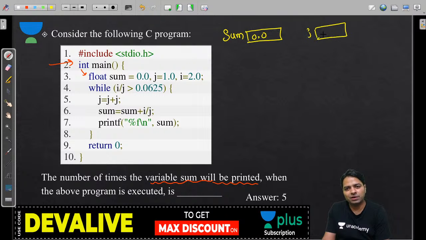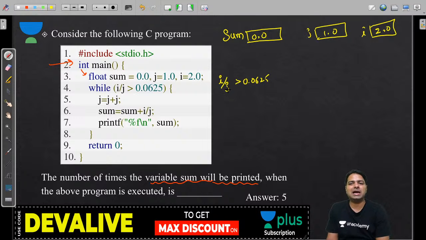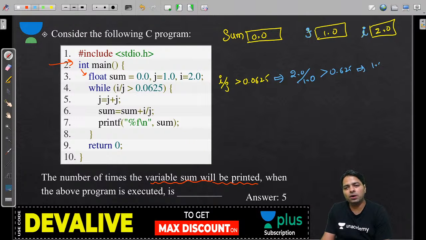sum is 0.0 and j will have 1.0 and I as a 2.0, and first I by j greater than 0.0625. I by j, I is 2.0 here again, which is I, which is j. So have a clarity, this is I and this is j. Okay, this I by j is same as 2.0 by 1.0. 2 by 1 is the 1, right? So which is going to be 1.0 greater than 0.625. This is the true. True means we are going to do something.